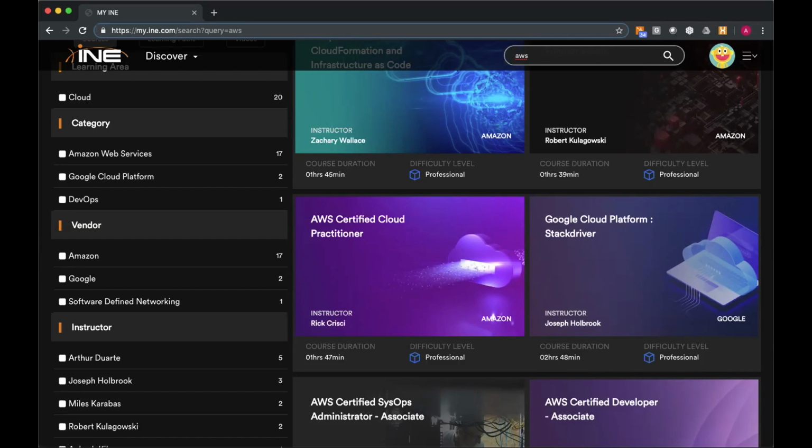Let's see, when will the apps be approved? Gosh, that's up to Apple and Google, sadly. We wish that we had control over that. So let's see, is the Apple OS app updated with the new platform? Yes. So again, all of the apps are being updated. Obviously, you can still, in the meantime, navigate to my.ine.com on your mobile device using a browser, but we will be updating those apps and they will reflect these changes as well.